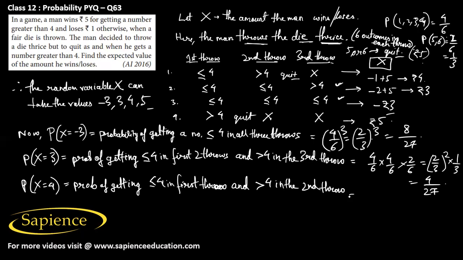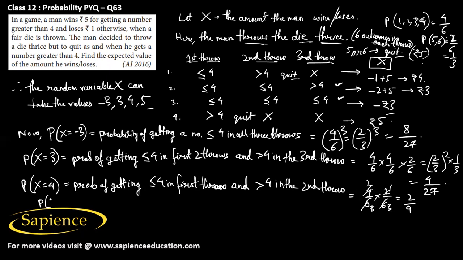So then that will be 4 by 6 into 2 by 6. So this would be 2 by 3 into 1 by 3, so that would be 2 by 9.